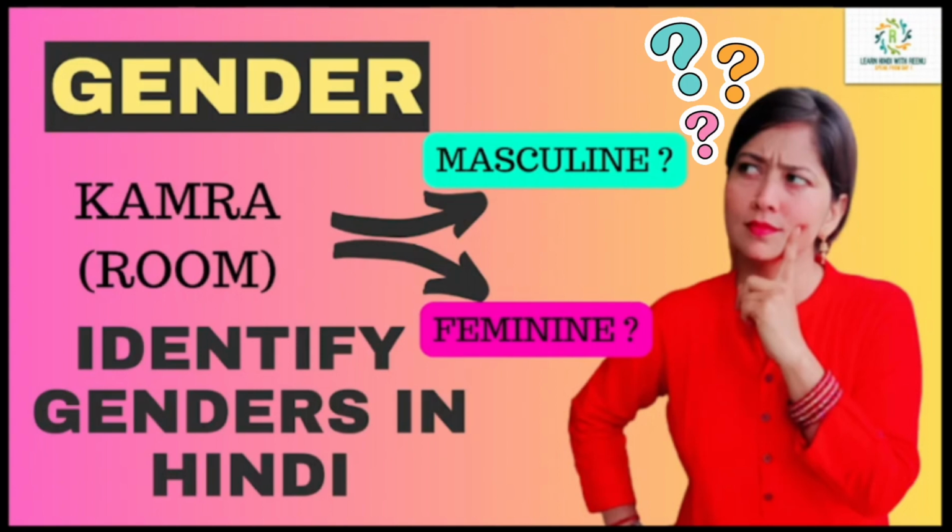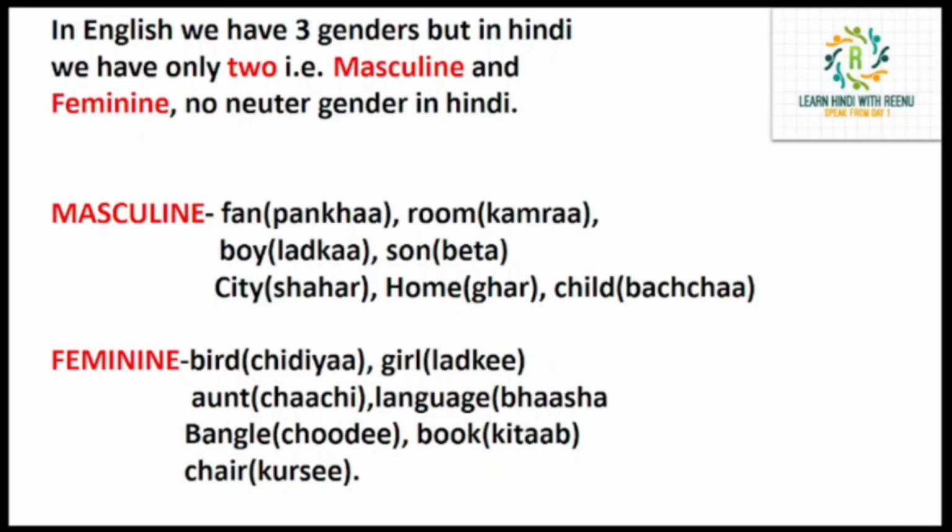So today I am here with a new topic, a very confusing topic, that is gender. Usually we have confusion in gender, like what is masculine and what is feminine in Hindi, because in English there are three genders: masculine, feminine and neuter. But in Hindi there are only two. There is no neuter gender in Hindi. There are only masculine gender and feminine gender. So the things that are masculine in English will obviously be masculine in Hindi, and the things that are feminine will also be feminine in Hindi.